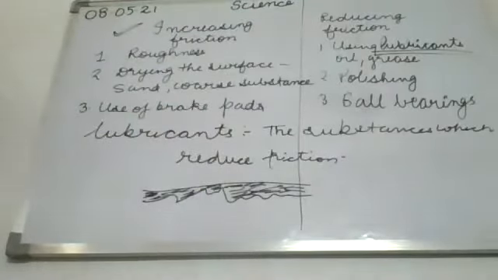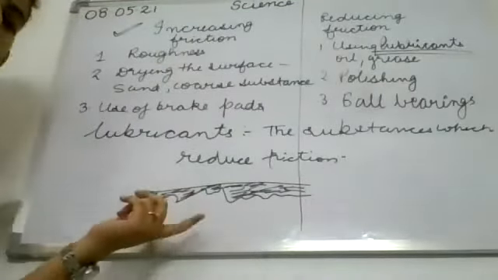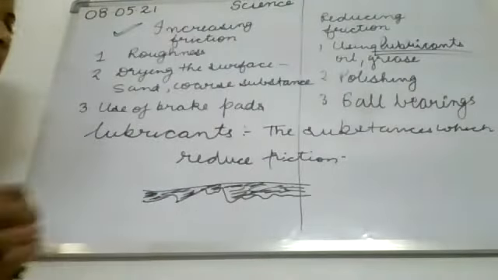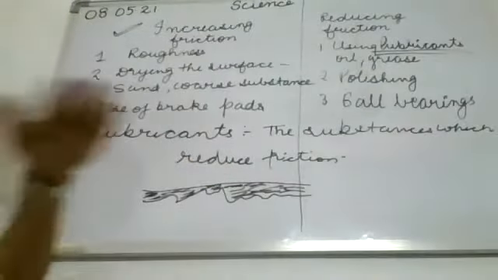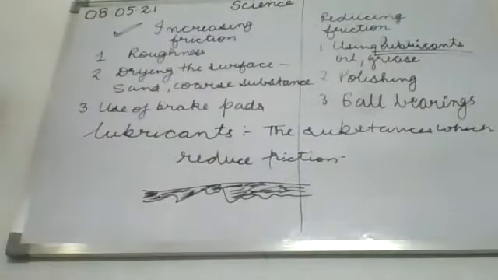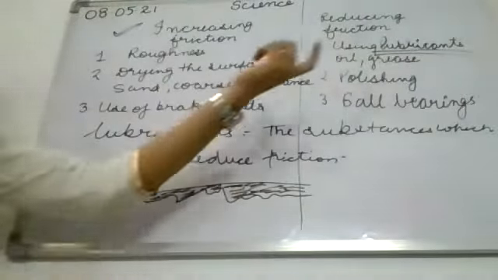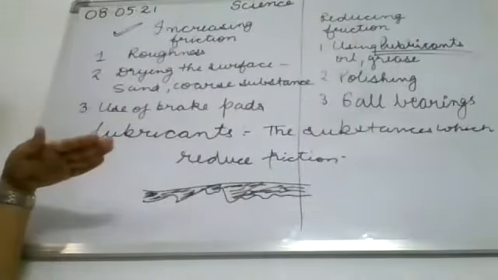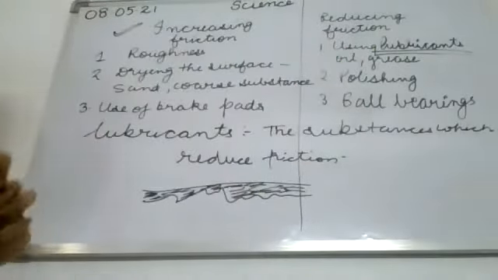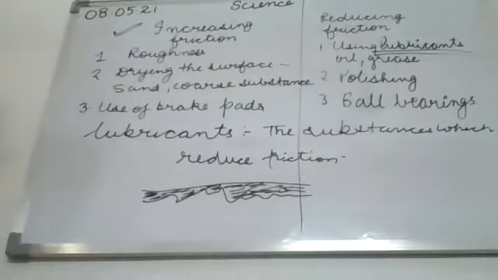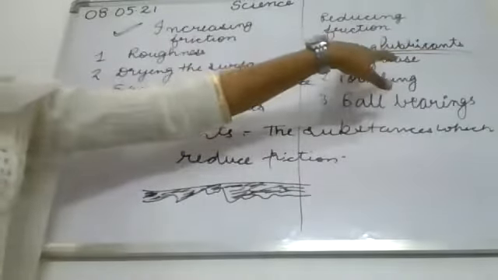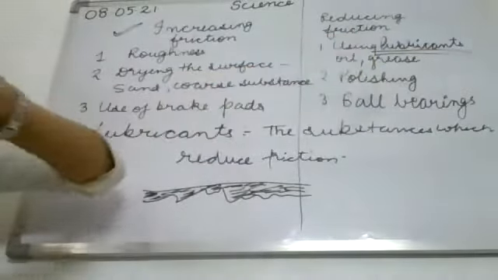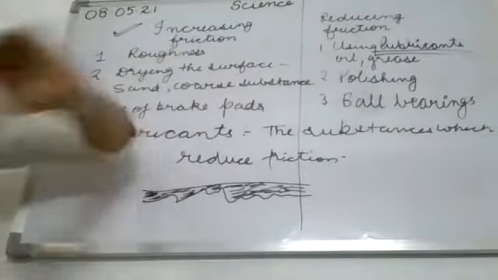Similarly, the same thing happens when there is soap water on the floor. The soap water makes a film, a layer over the surface, therefore we slip over that surface. The irregularities get completely filled with the help of oil or grease, and then we get a smooth surface. So we can reduce friction by lubrication, by applying oil or grease, or by polishing also.